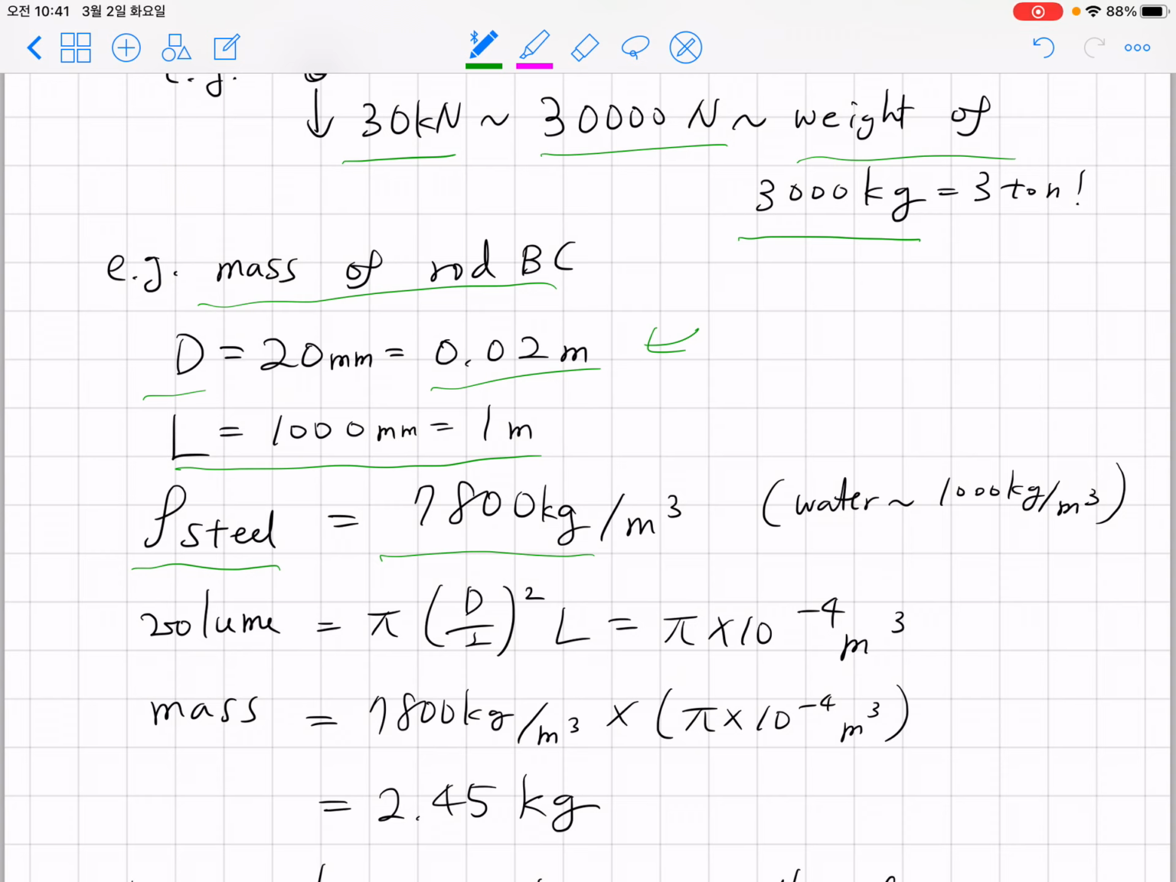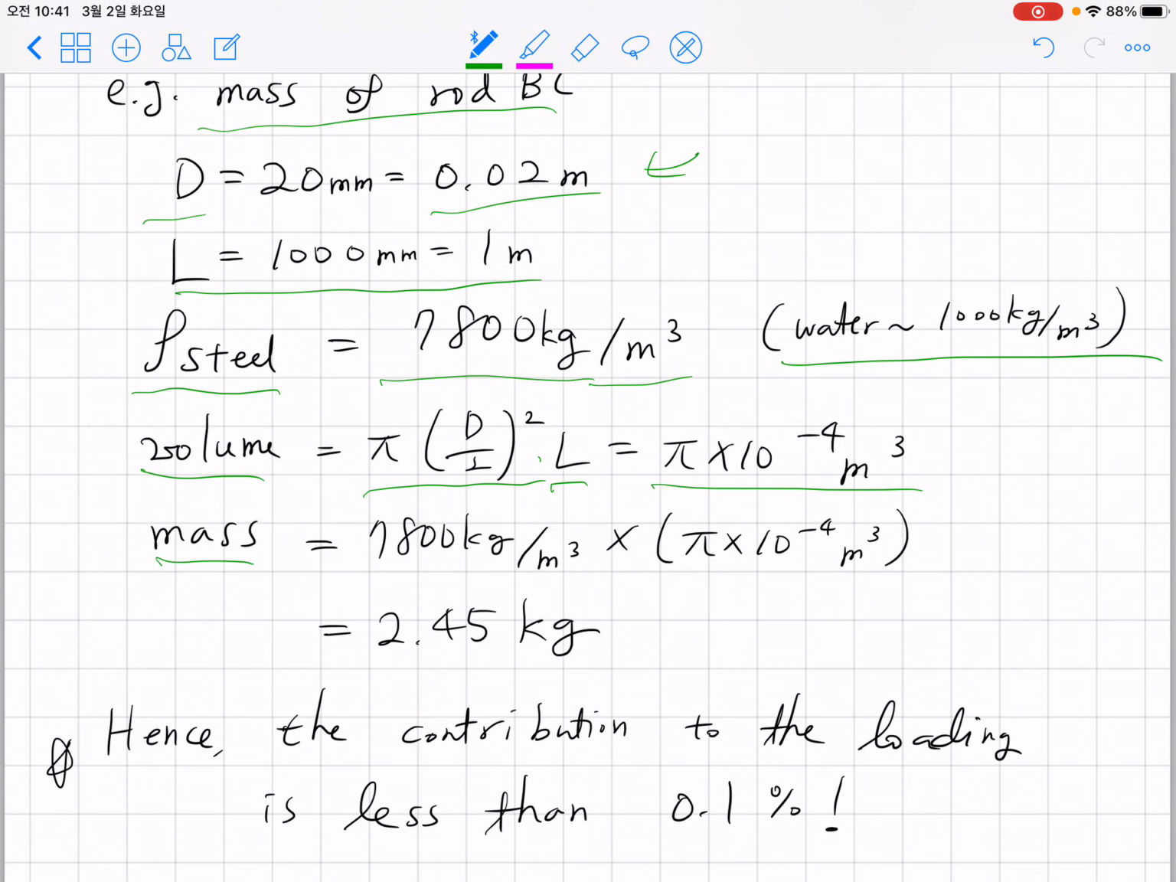Please note that the density of steel is much larger than the density of water, which is 1 ton per cubic meter, or 1000 kilogram per cubic meter. Now if you consider the volume of rod BC, you have to do pi r squared multiplied by L, and it gives you pi times 10 to the negative 4 cubic meter, and the mass is the density multiplied by the volume. The mass is 2.45 kilogram.